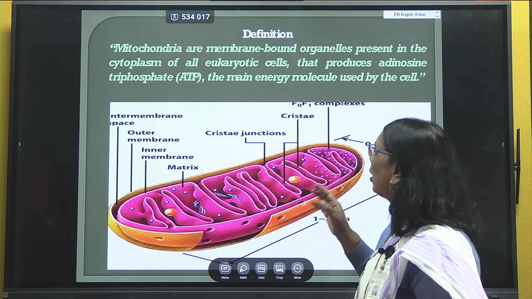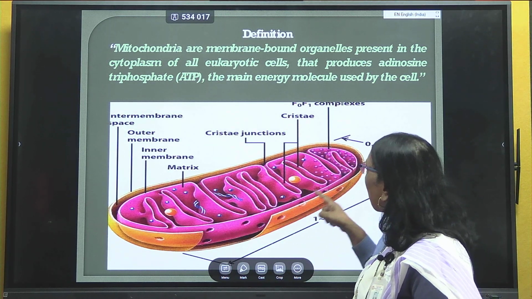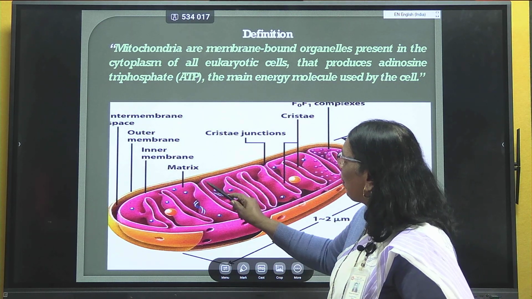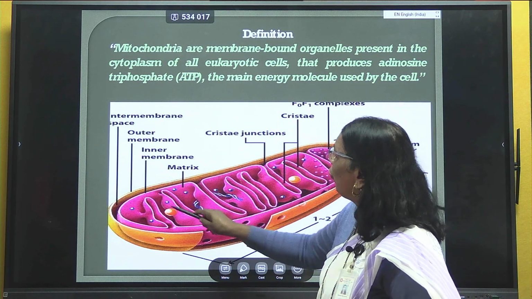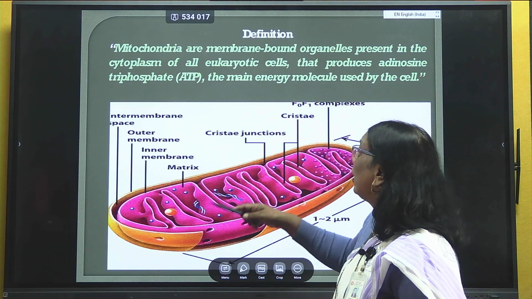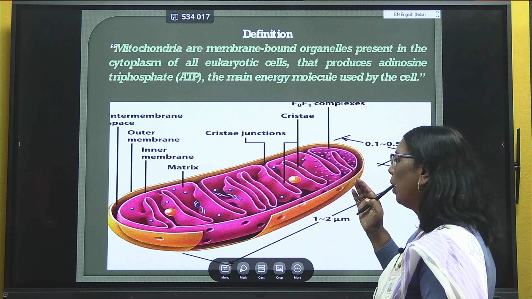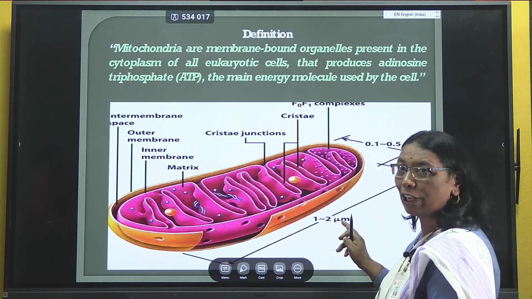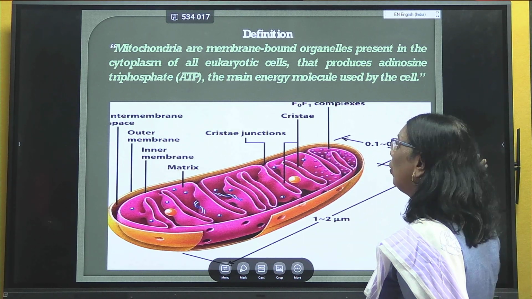When we observe the structure of mitochondria, it is a double membrane system, with an outer membrane and an inner membrane. In between these two membranes, a space is present. Then inside, we observe foldings, and the matrix region is present. The detailed ultrastructure we will see in the next plate. The length of the mitochondria is about 1 to 2 micron and the diameter is about 0.1 to 0.5 micron.